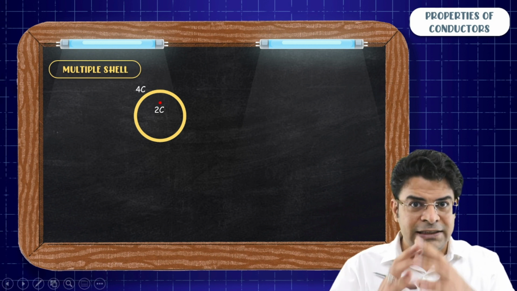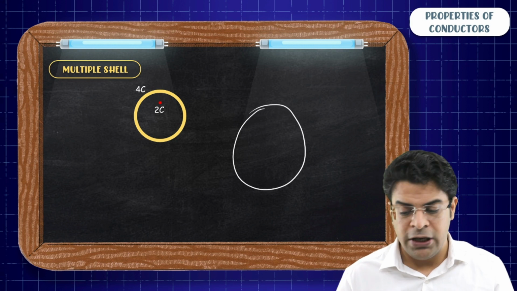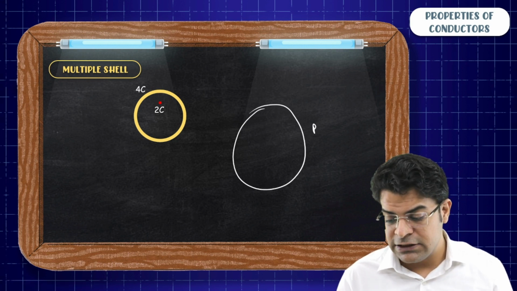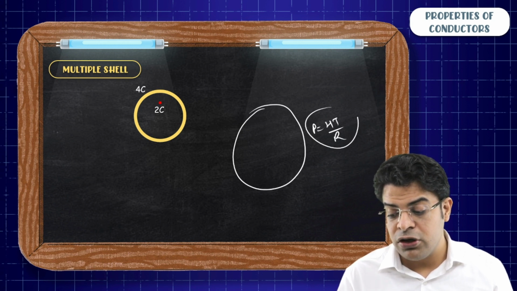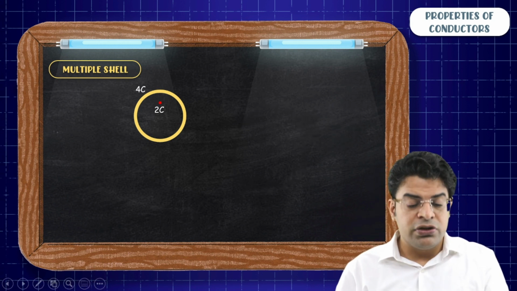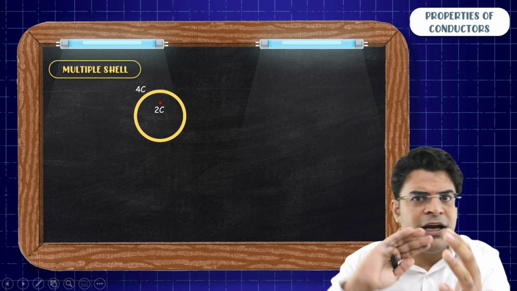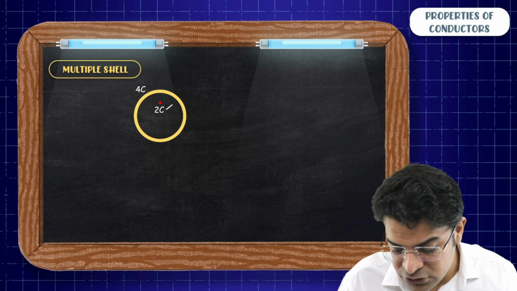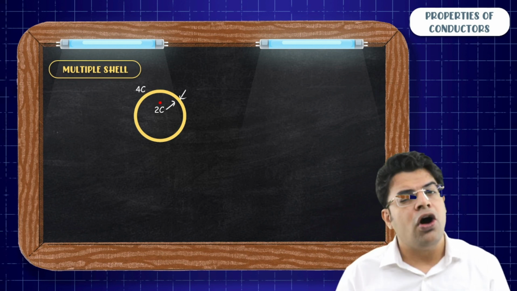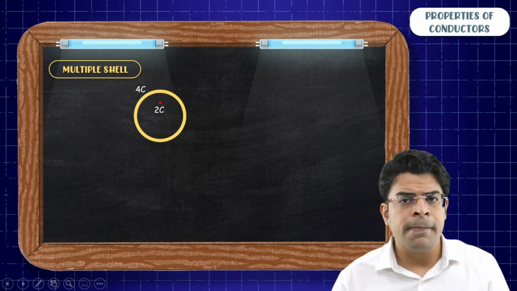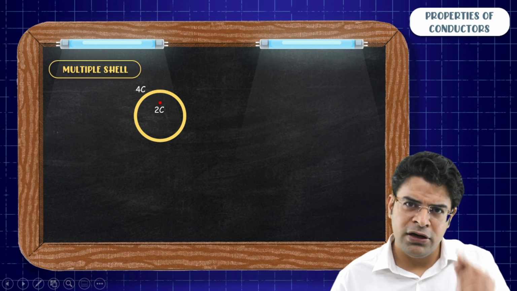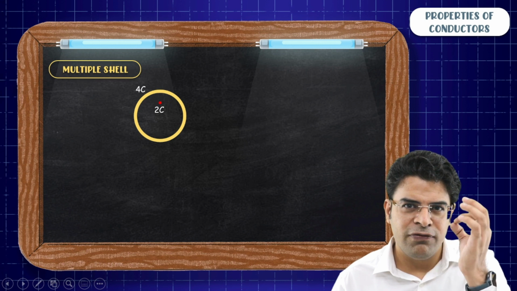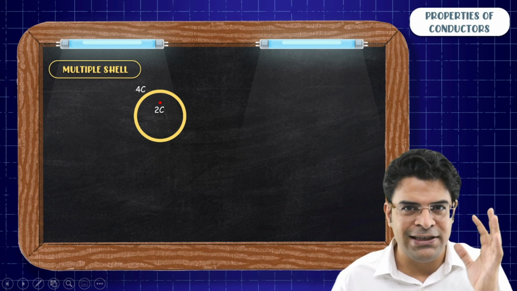Just the way I said that inside a bubble of soap placed in air, the excess pressure is 4T by R because it has got two surfaces, right? So think 3D. If you have a metal shell, it will have an inner surface and an outer surface, right? So what will be the charge on the inner surface and what will be the charge on the outer surface? Sir, I have learned the first thing in today's hour: in the flesh of a conductor under steady state, the electric field is zero.